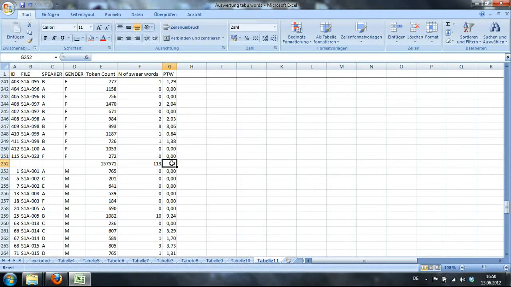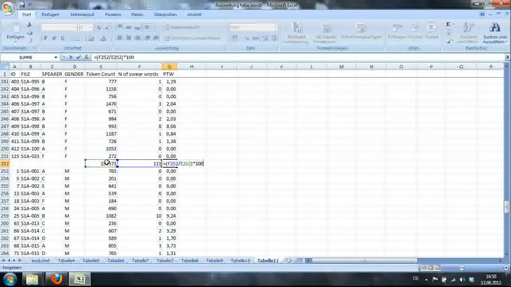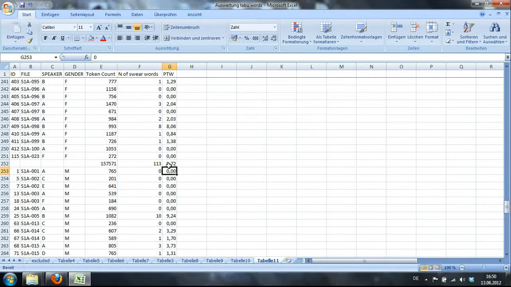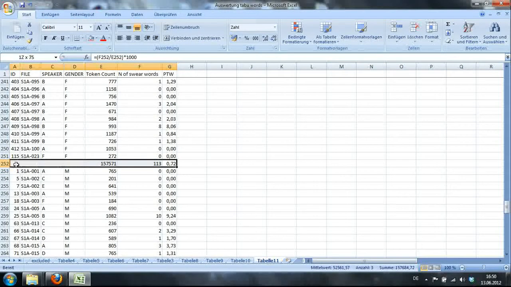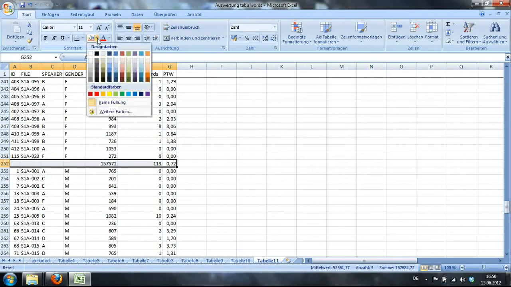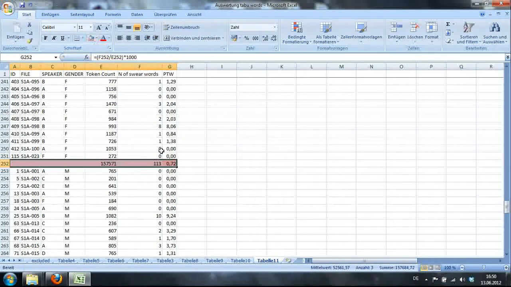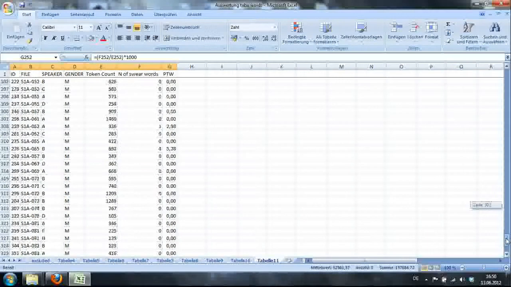Okay. So here we'll create the per 1,000 word frequencies. We'll just divide the number of hits by the number of words and times 1,000. So females have on average uttered 0.72 swear words per 1,000 words. Right? Let's look at males.